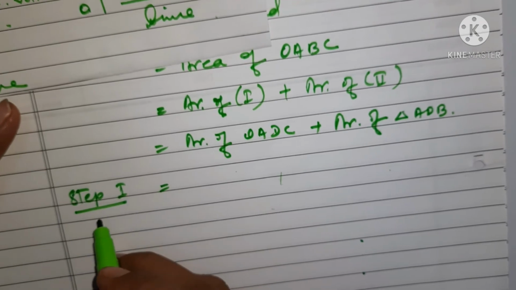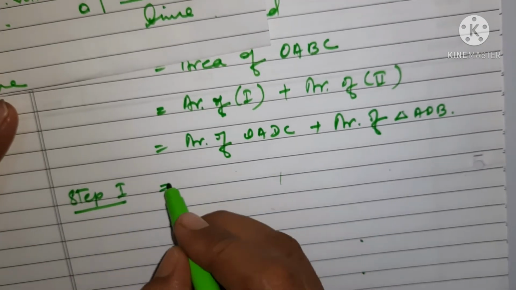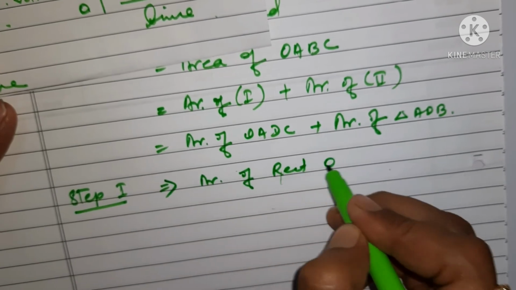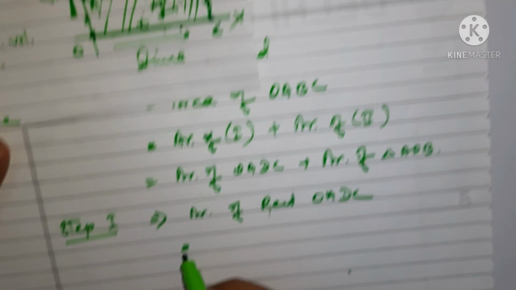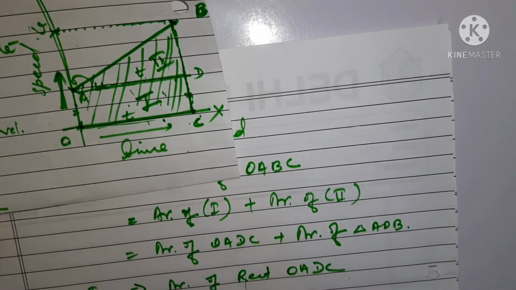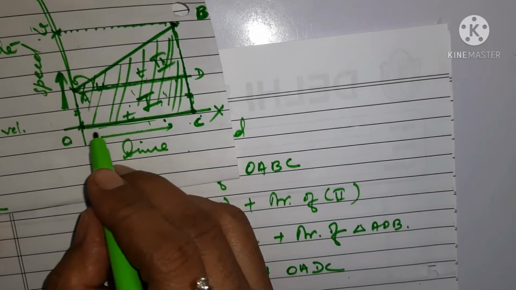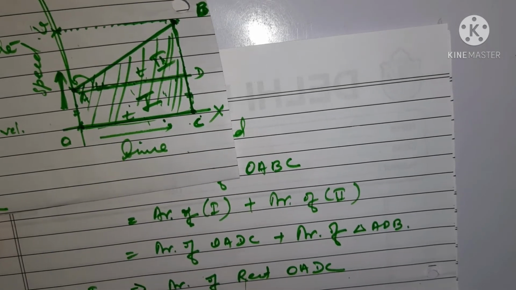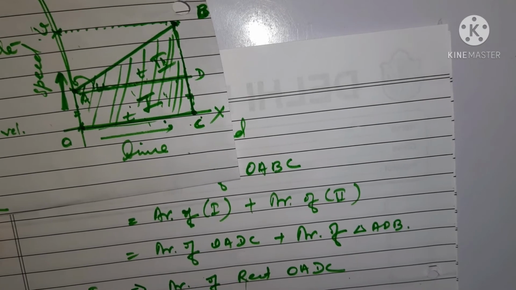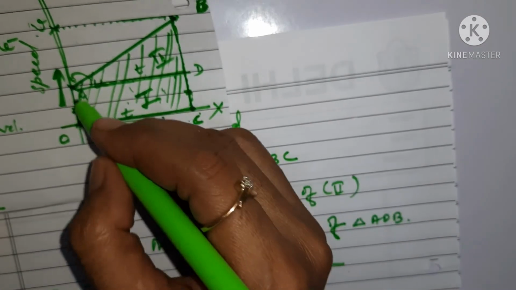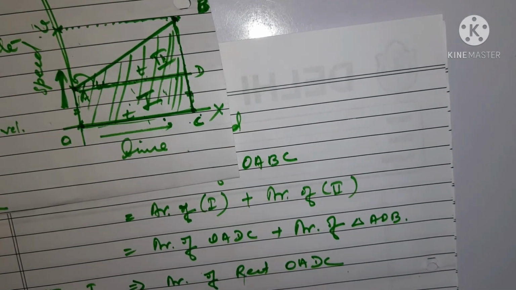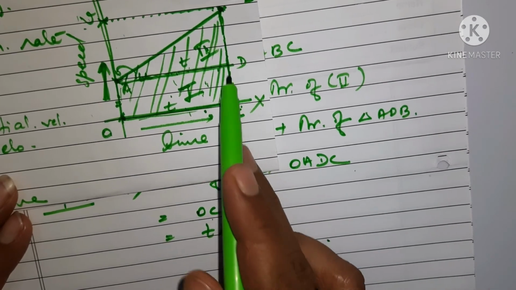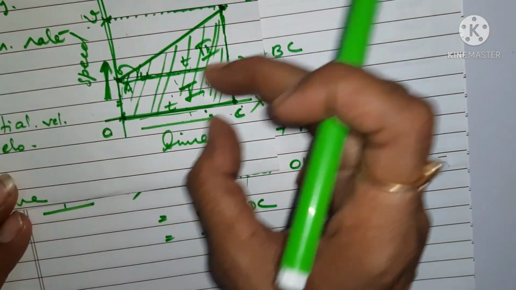So let us go with step 1, that is, first we will find the area of rectangle. Area of rectangle OADC will be equal to OC into DC, and OC is T, and DC is U. This DC is equal to OA, and OA is the initial velocity U. DC is this much, the initial velocity, right?